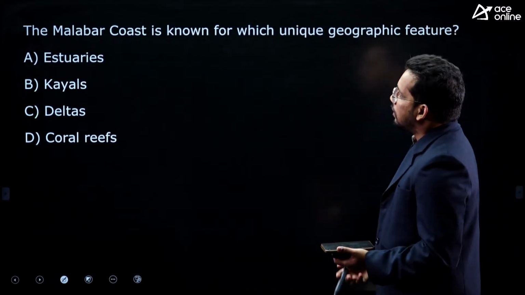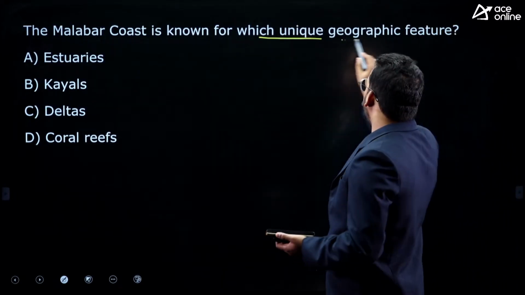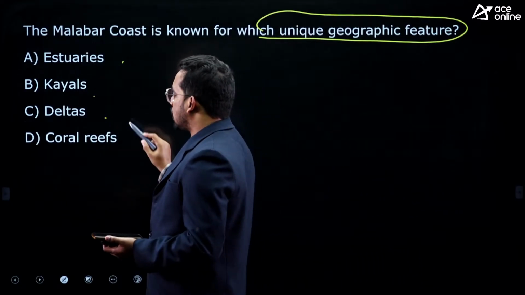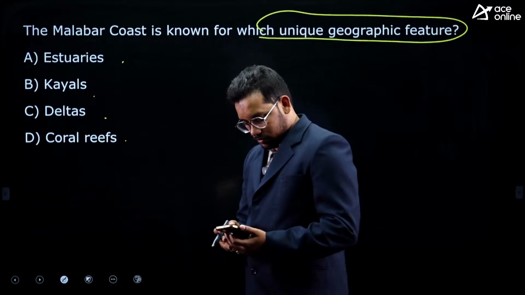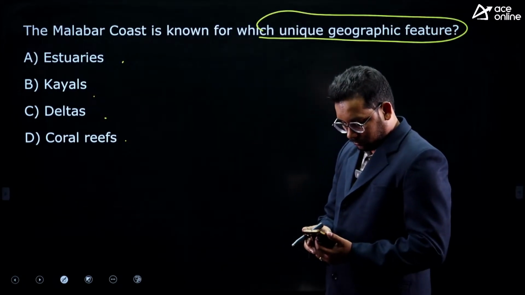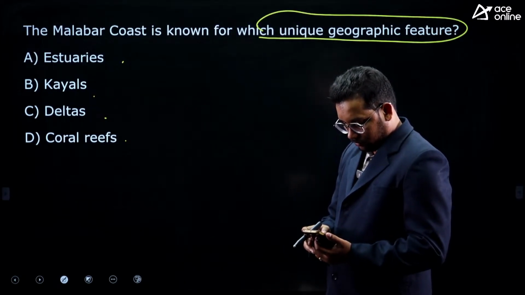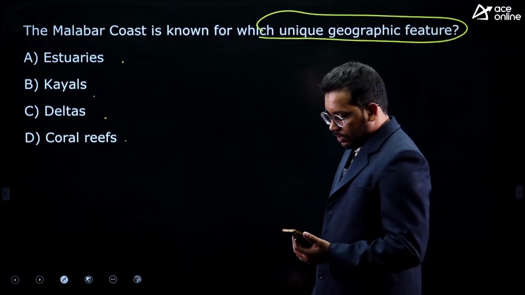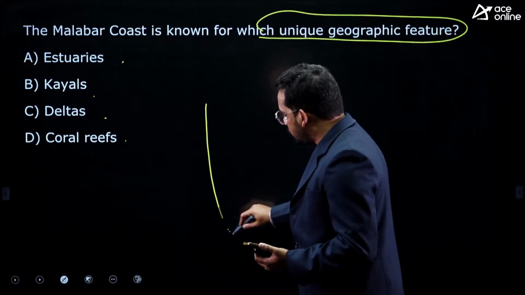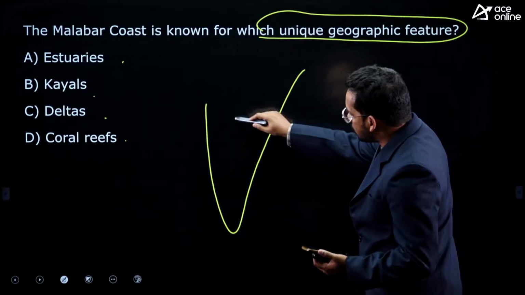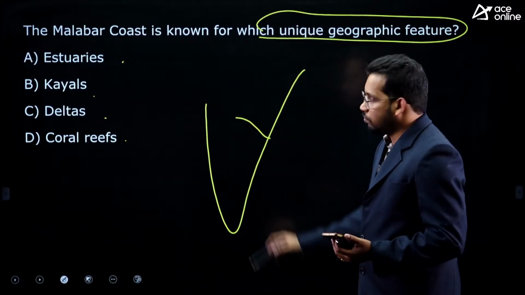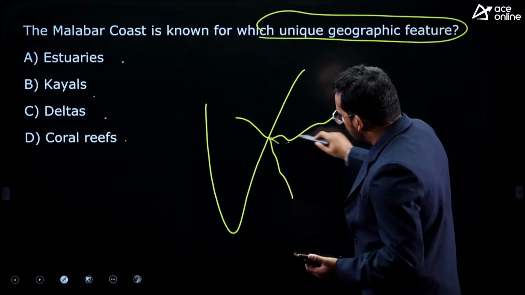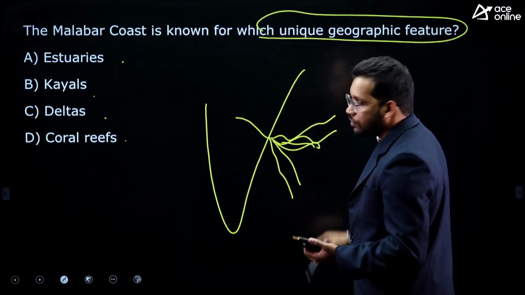Next one, the Malabar coast is known for the unique geographical feature called estuaries, kayals, delta, coral reefs. Let us briefly discuss this. Delta means when a river flows through a longer length and brings a lot of sediments, it deposits them like this, so a new soft land is formed.